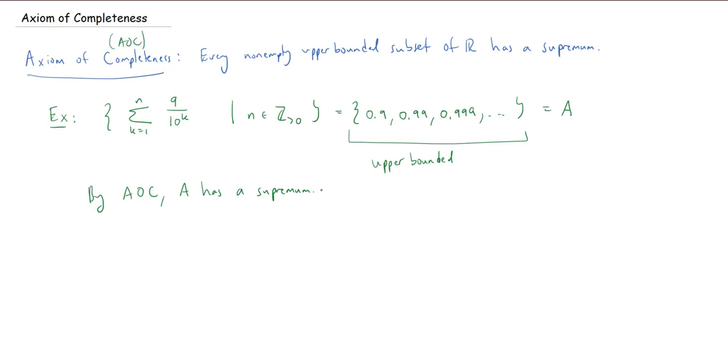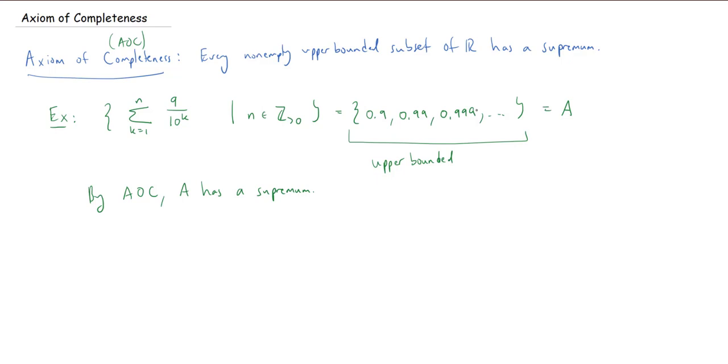In fact, we can even find the supremum. It takes a little bit of work. But you might see that all of these are not only less than 3, but they're less than 1. And in fact, I can get as close as I want to 1, but I never actually get to 1. So 1 is not in this set.